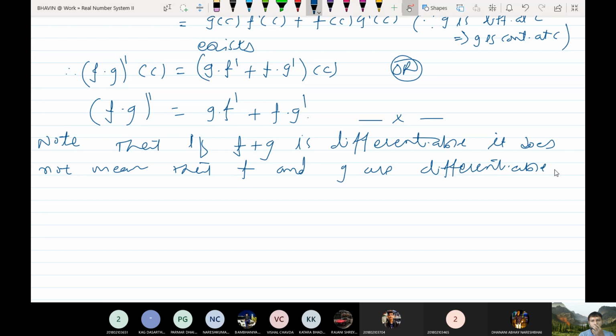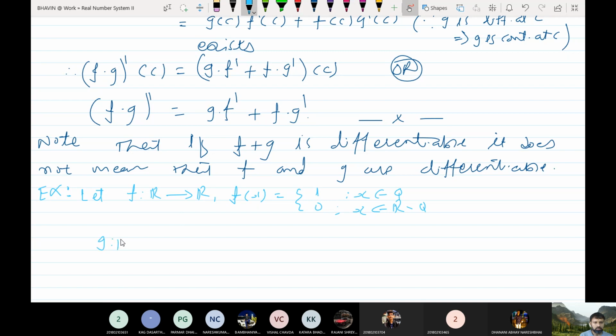So let us see one example. Let me take f and g this way. f from R to R, f(x) equals 1 if x belongs to Q and 0 if x belongs to R minus Q.